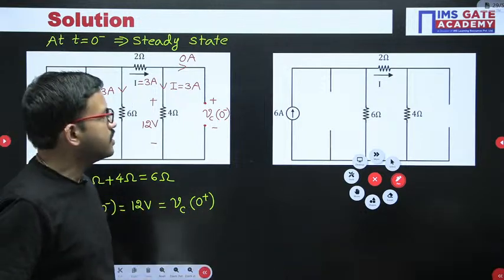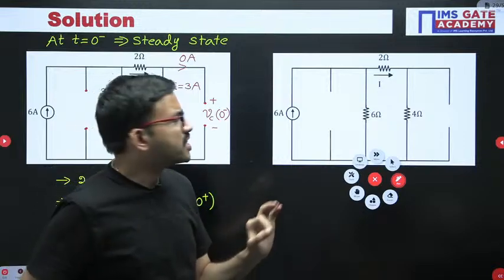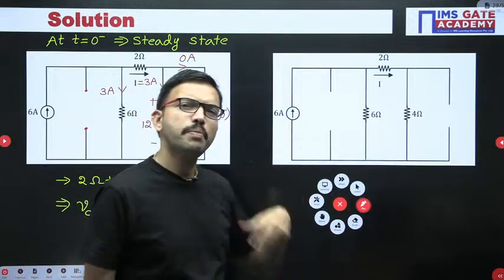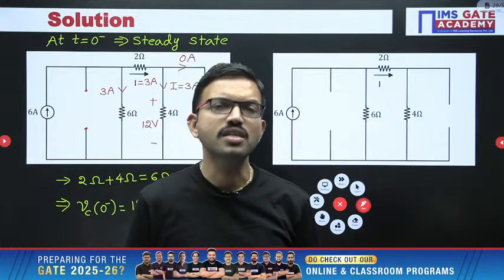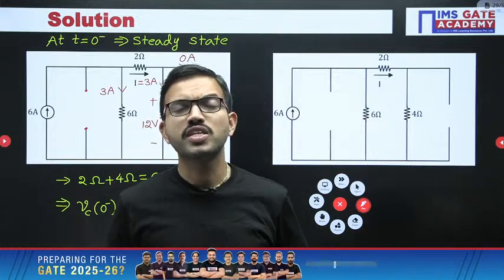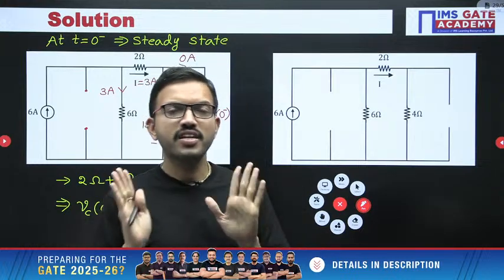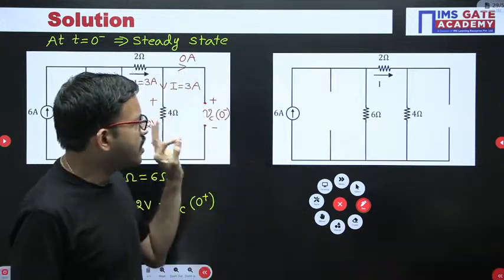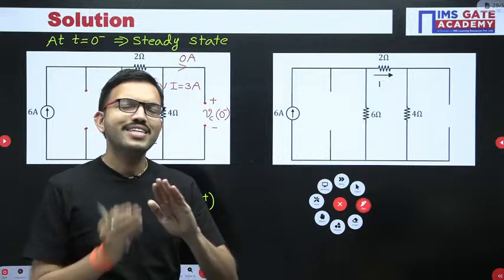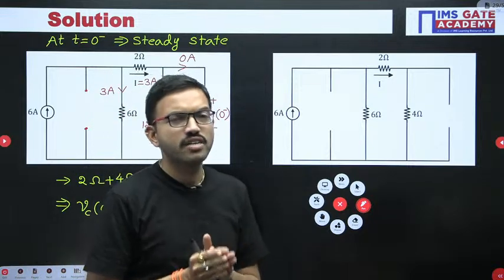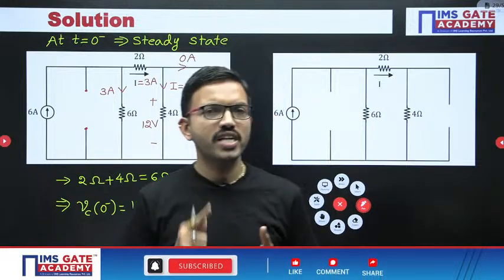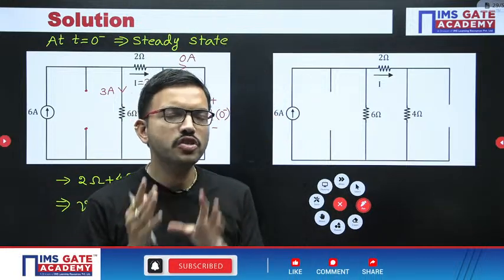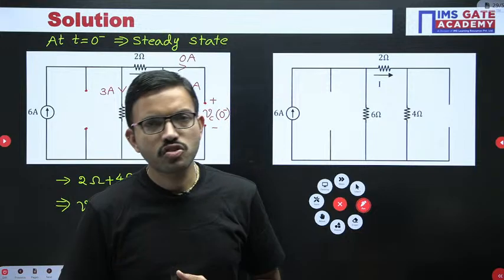That is the reason, even though in the question they are asking with respect to any parameter, whether a resistor, an inductor or a capacitor, current or voltage, irrespective of that, have a cross-check point just before the switching action: whether the given circuit has inductors or capacitors, and whether any independent sources are connected to those elements.